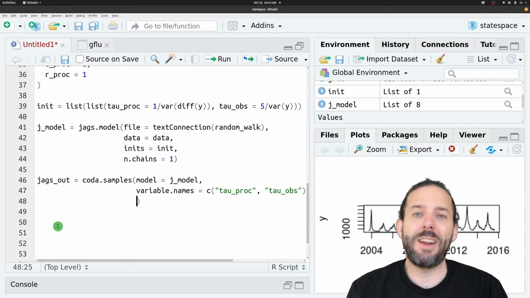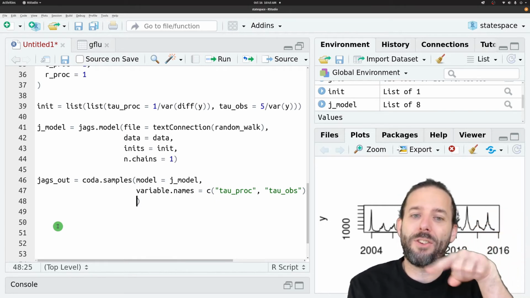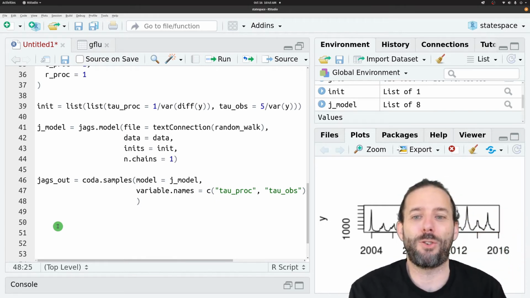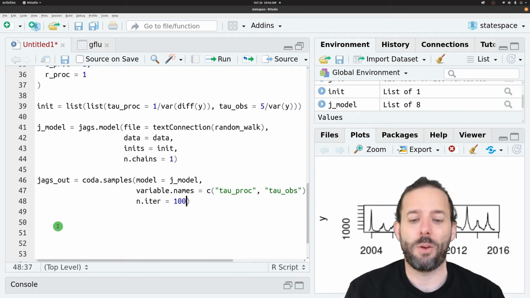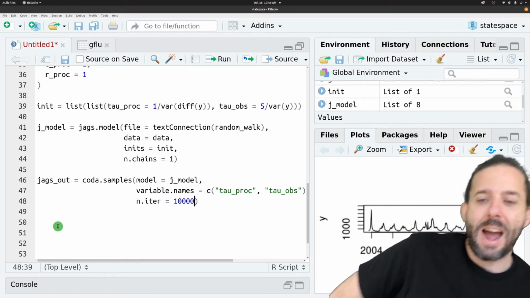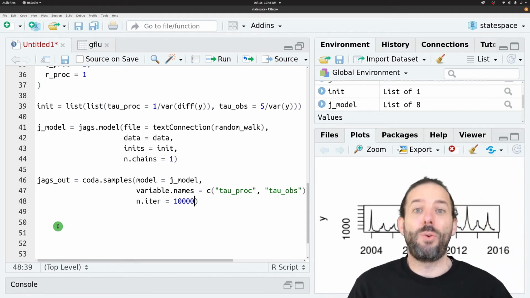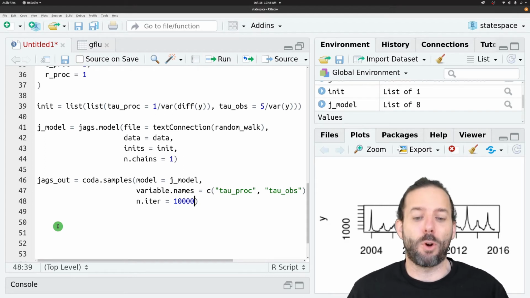And then the third thing that it needs is the number of iterations, or the number of steps in this search process where it looks around in possible parameter space to find the parameters. And what we're actually going to do for this first step is set n.iter, the number of iterations, equal to 10,000. And we're actually going to run this now, not to give us the answer, but to run through a number of iterations called the burn-in.